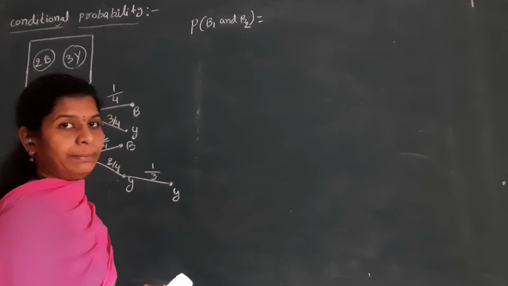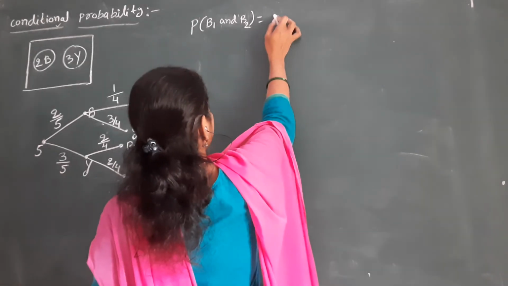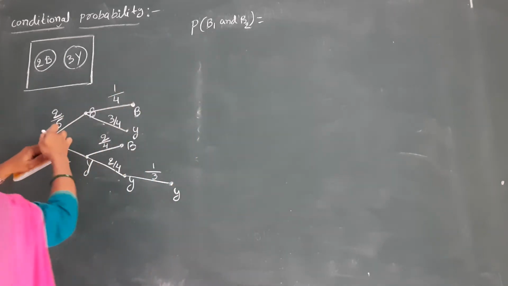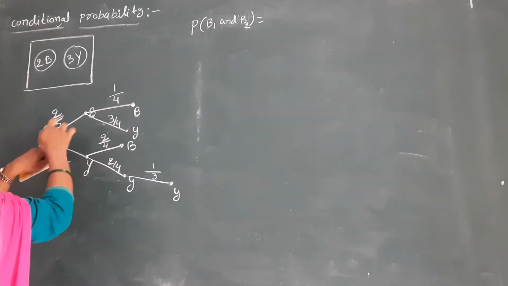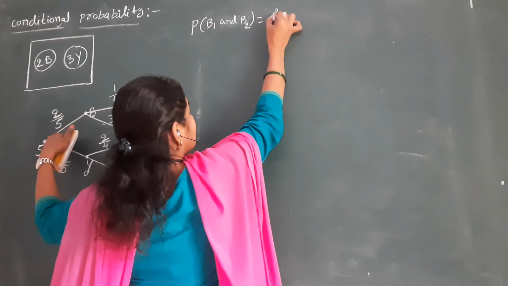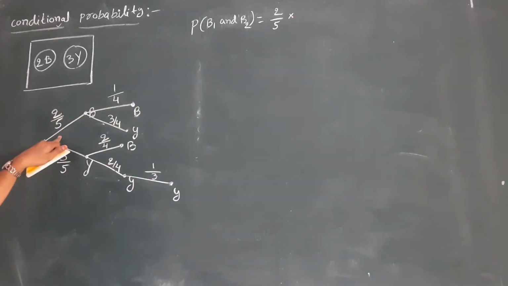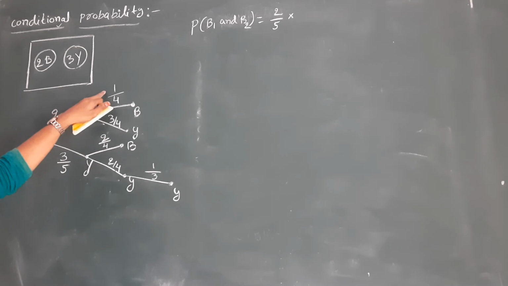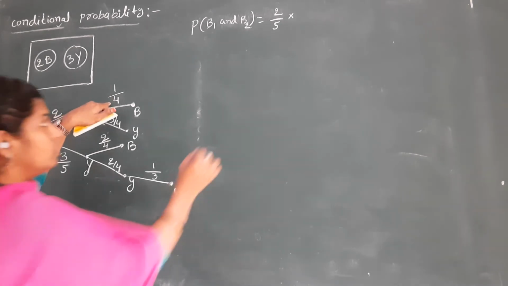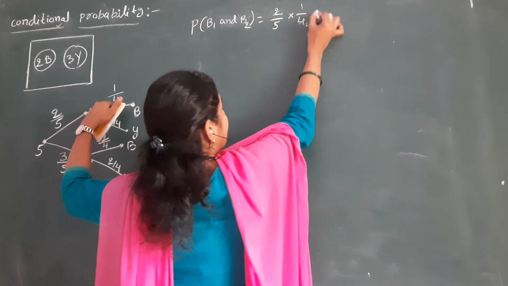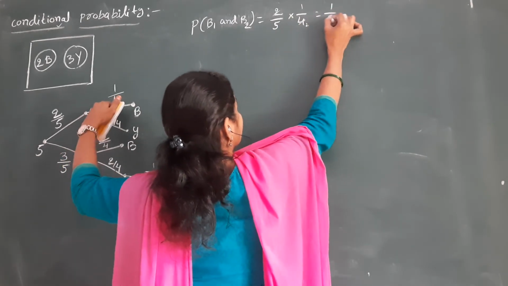Simply we will get multiplication. That is nothing but the probability of getting blue. The first one is a blue ball, getting a blue ball is 2 by 5, and it indicates the multiplication sign. The next ball is also blue, the second one is also blue, that is 1 by 4. The 2 and 4 cancel, that means 1 by 10.